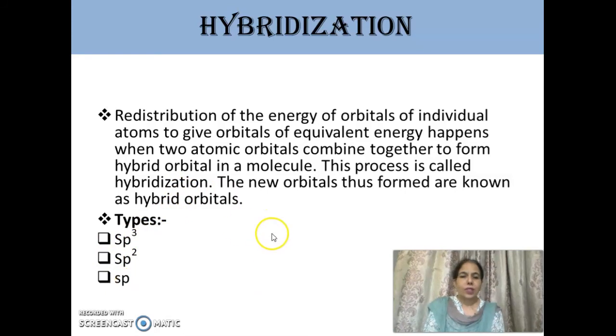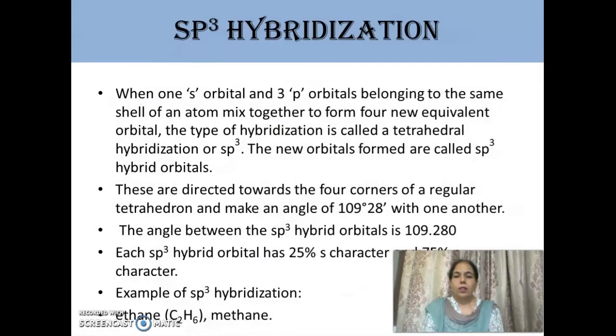Now let us start with sp3 hybridization. In sp3, as the name indicates, 1 s orbital and 3 p orbitals of carbon intermix to give 4 new hybrid orbitals, and it is called sp3 hybridization. These 4 hybrid orbitals give a tetrahedral shape.